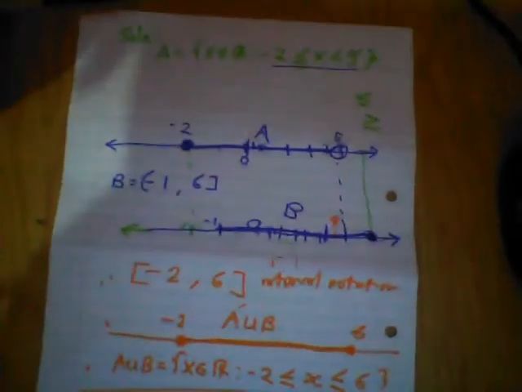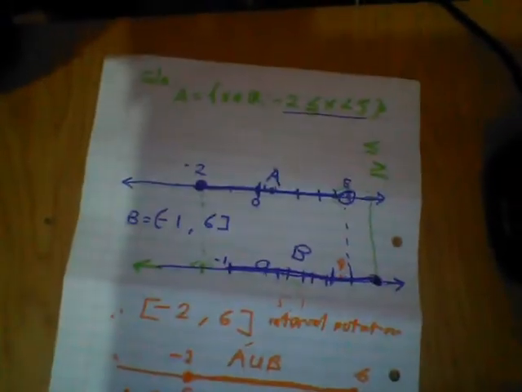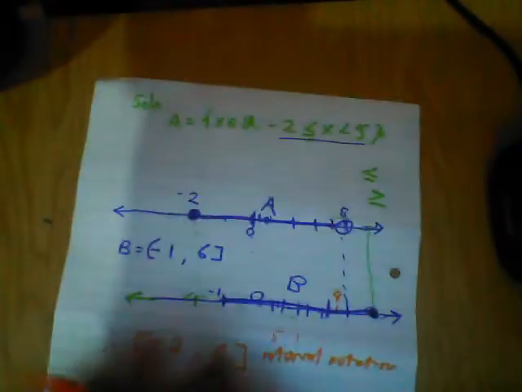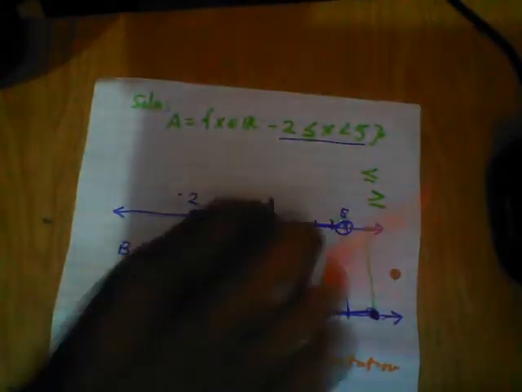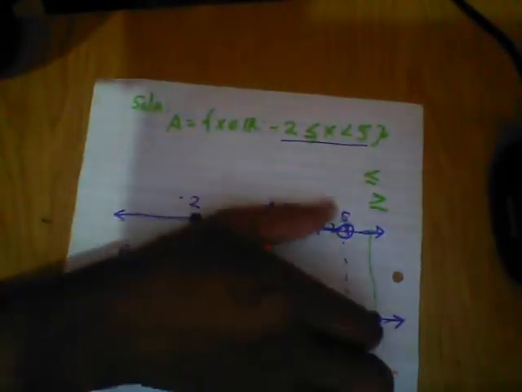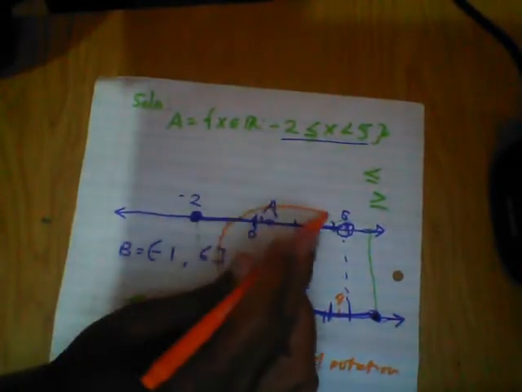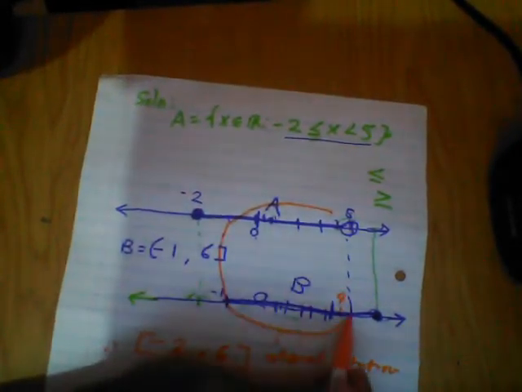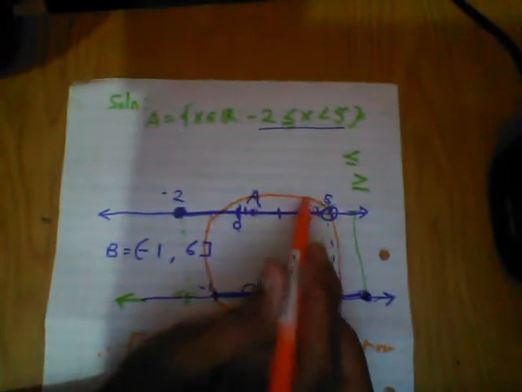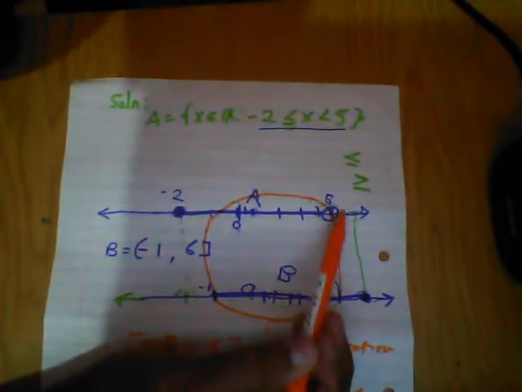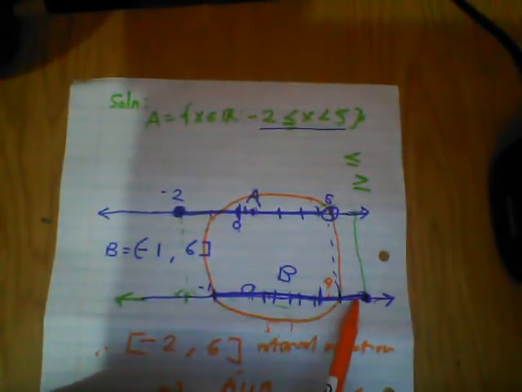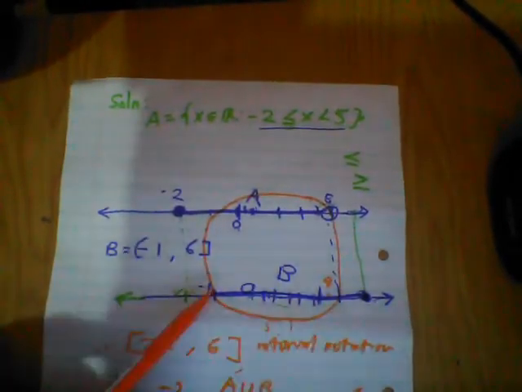For example, in here, what is going to be the intersection? If you check carefully, if you put this together, where they intersect, they're going to have something common. From here, see, this is something that they have in common, because this one is empty space and this one has something, so it's not common.